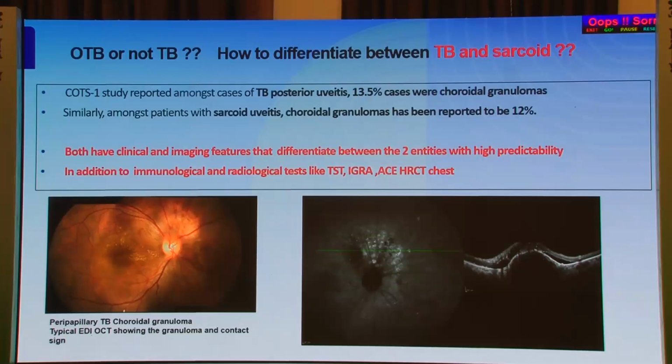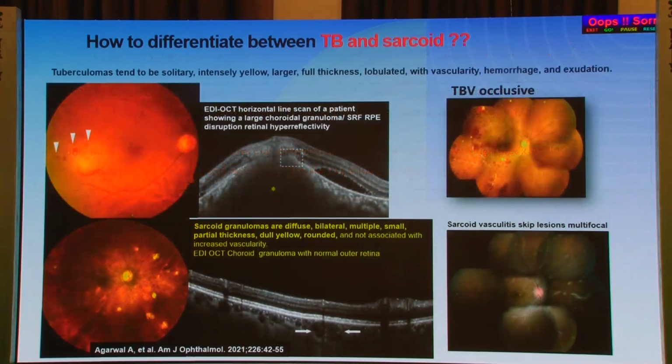So when we have a patient where the question is whether it's TB or sarcoid, the CORD study has shown that both TB posterior uveitis and sarcoid uveitis report granulomas in 12 to 13% of their cases. Both have very distinct clinical and imaging features that differentiate between the two entities with high predictability, in addition to your immunological tests. You can see this was a peripapillary choroidal granuloma, and if you look at the OCT picture, you can see a nice granuloma with involvement of the outer retina and a typical contact sign, which is unmistakable. So these tuberculous granulomas tend to be solitary.